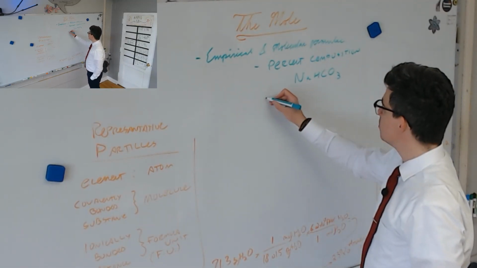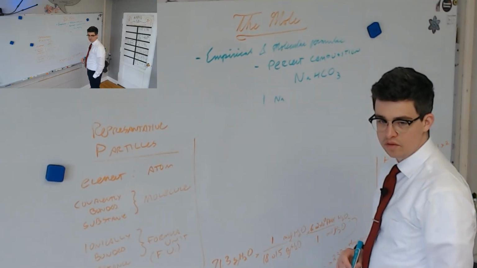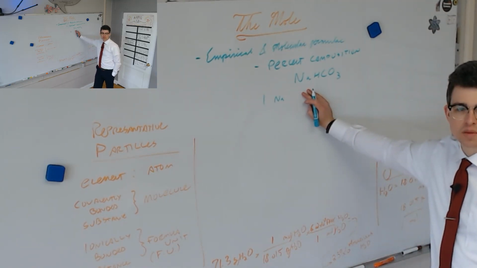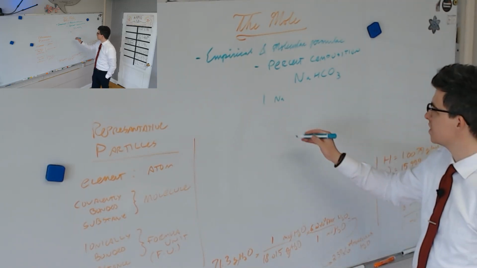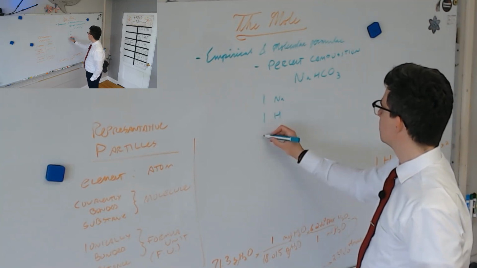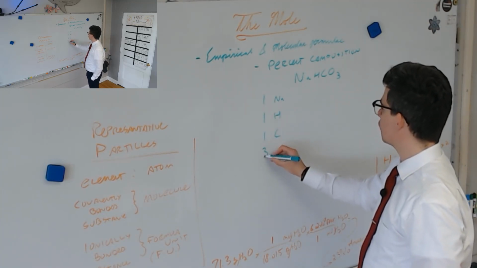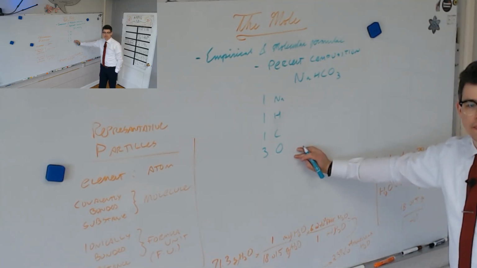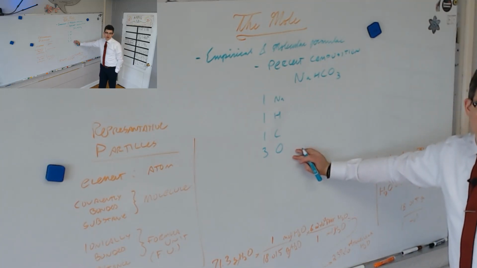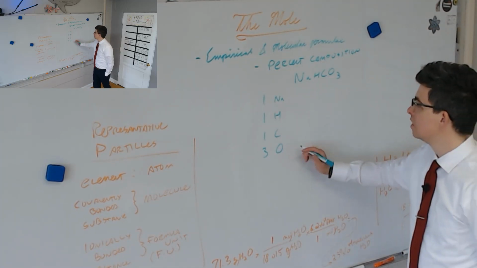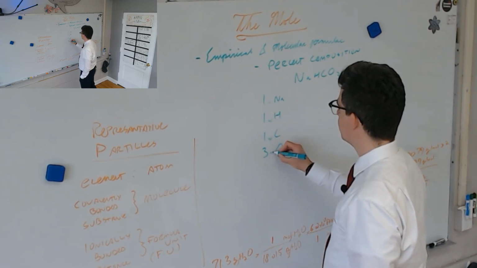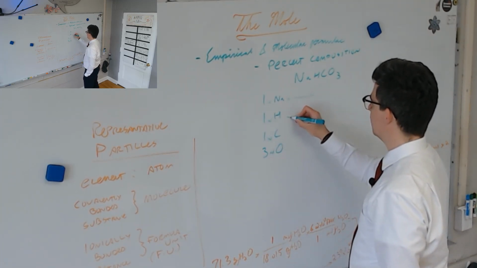So we have 1 mole of sodium. Where did I get the 1 from? It's kind of hard to see, especially with 1. But let's go through all the rest and you'll see where it came from. 1H, 1C, and 3O. So where did these numbers come from? The subscripts. So we have 1, I should have written mole in here. 1 mole, 1 mole, 1 mole, and 3 moles. That's about the least legible thing I've done all day, and that's saying a lot.